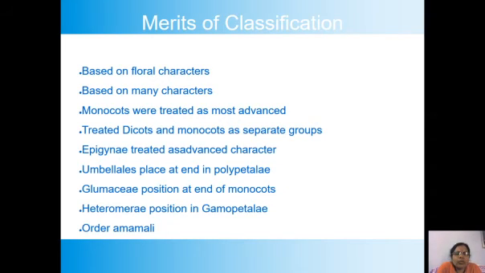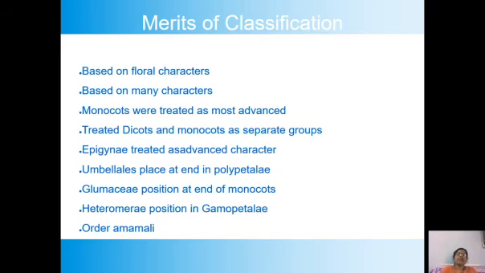And again we will go to Gamopetalae. The next point is the heteromerae position in Gamopetalae. In Gamopetalae, after heteromerae, bicarpellate is placed.